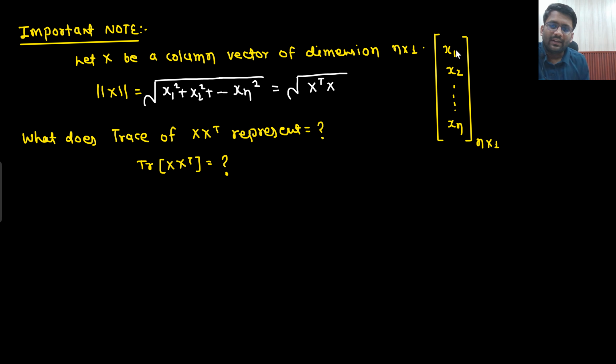So what is x? X is this one. And what is x transpose? That you can write down on your own. So let's write down x first. This is your vector x, and this will be your vector x transpose.